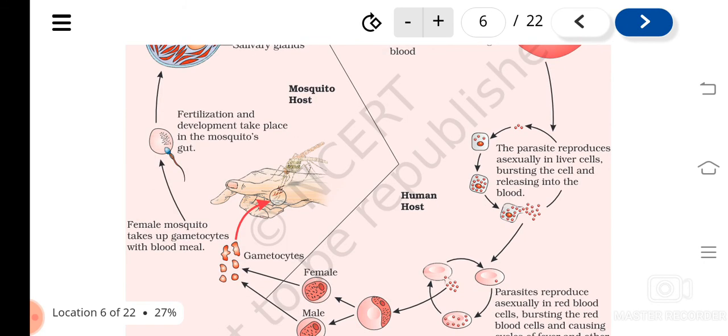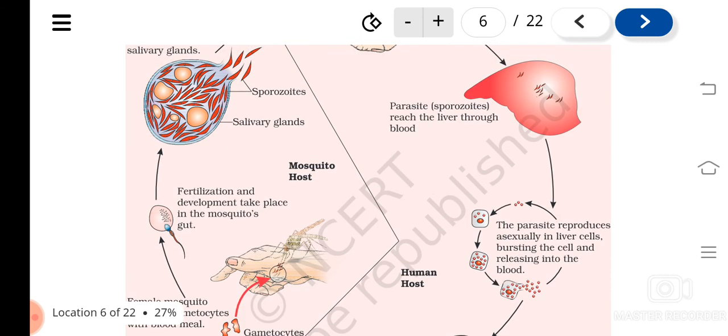When the mosquito bites this person, the gametocytes enter the body of the mosquito, and there they undergo sexual reproduction, meaning fertilization happens there.